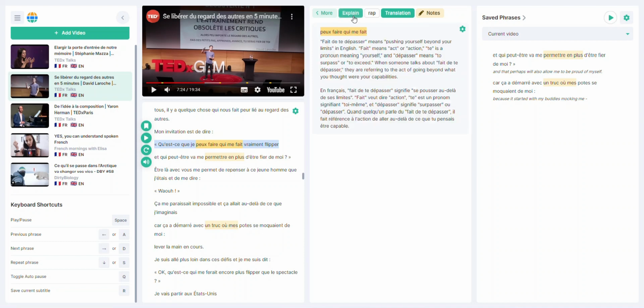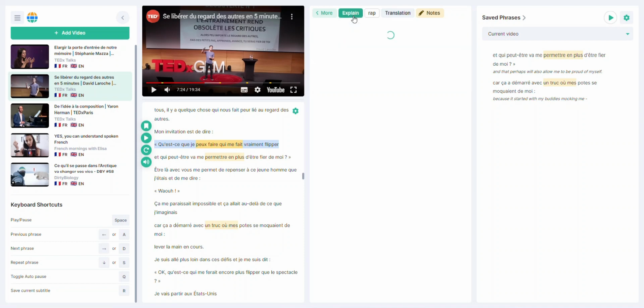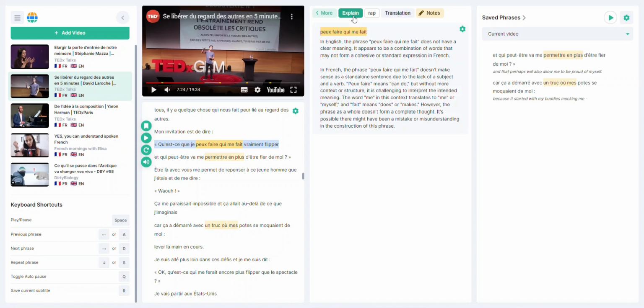Let's use explain button first to demonstrate. This just sends a request to ChatGPT and displays the answer, and you can see, in a very minute detail, this phrase is explained.